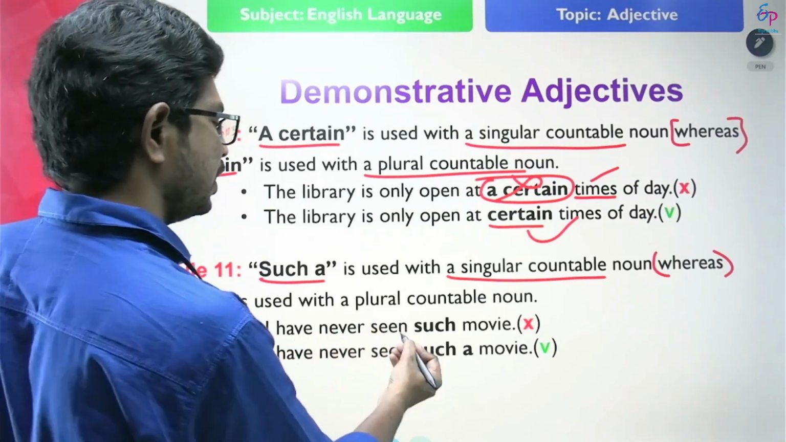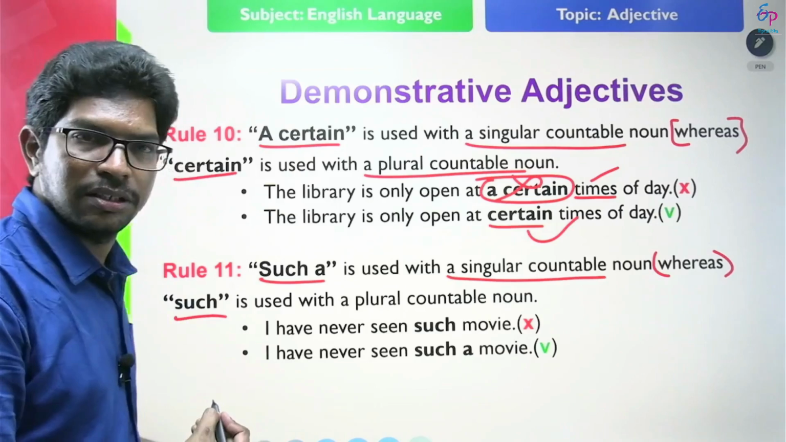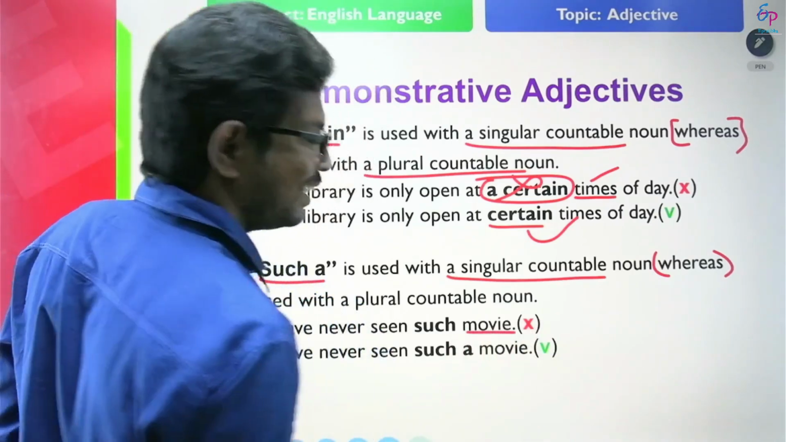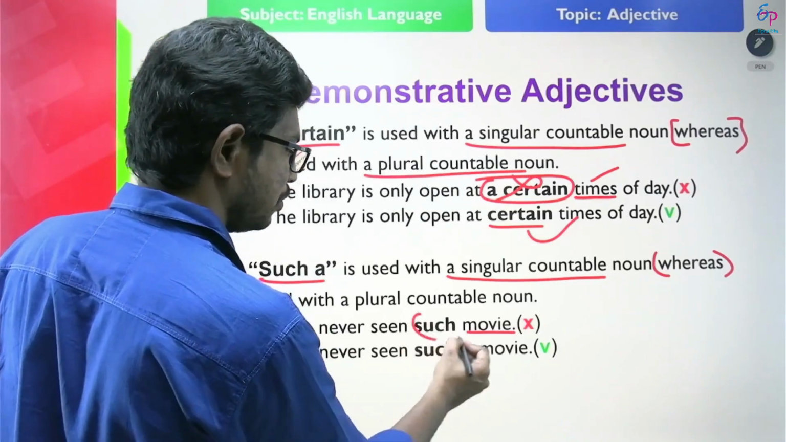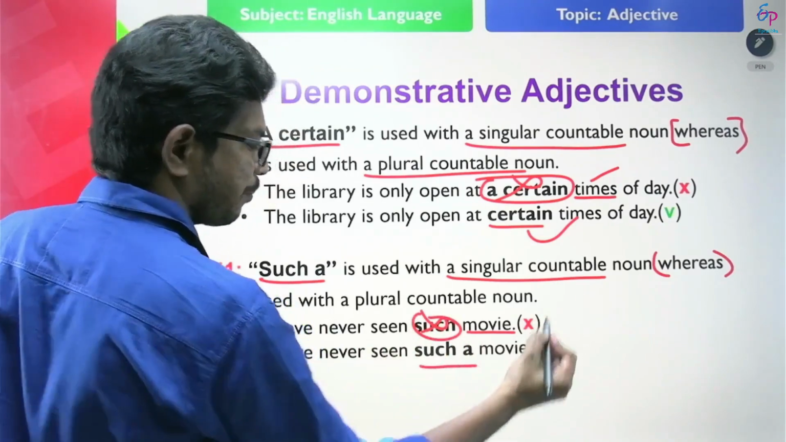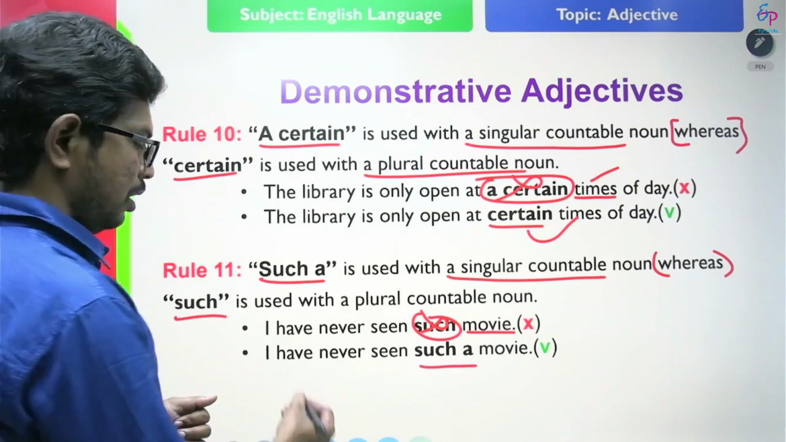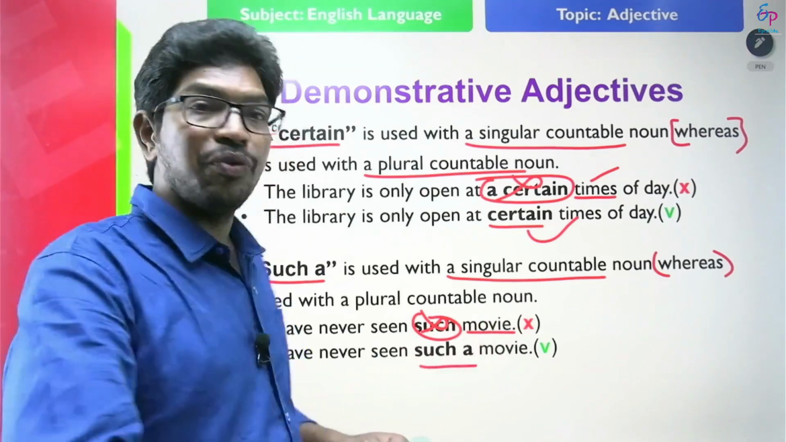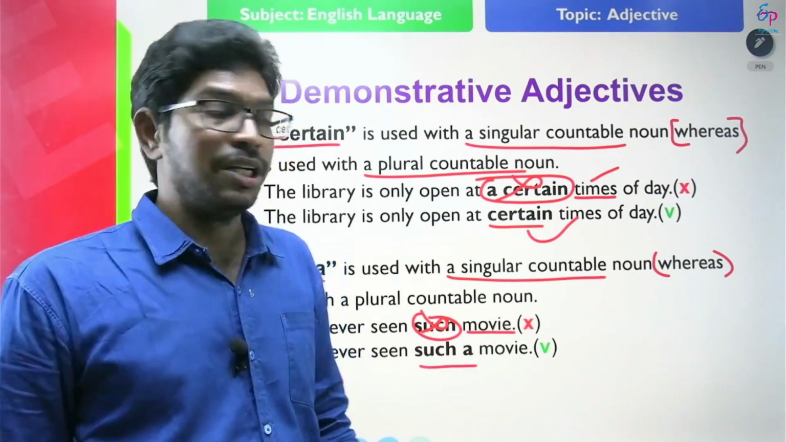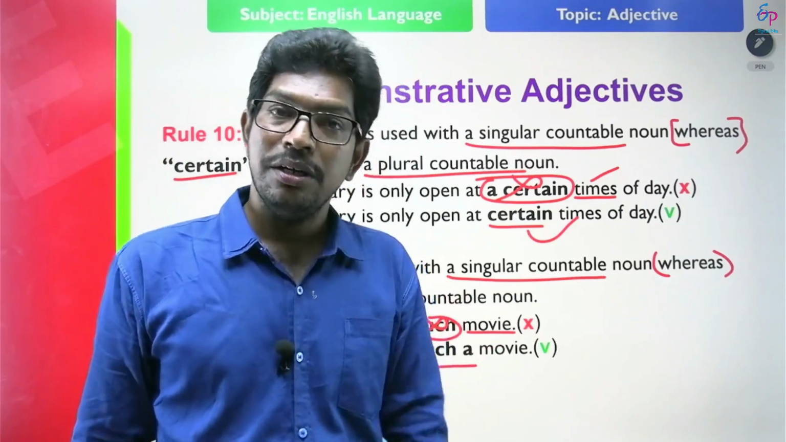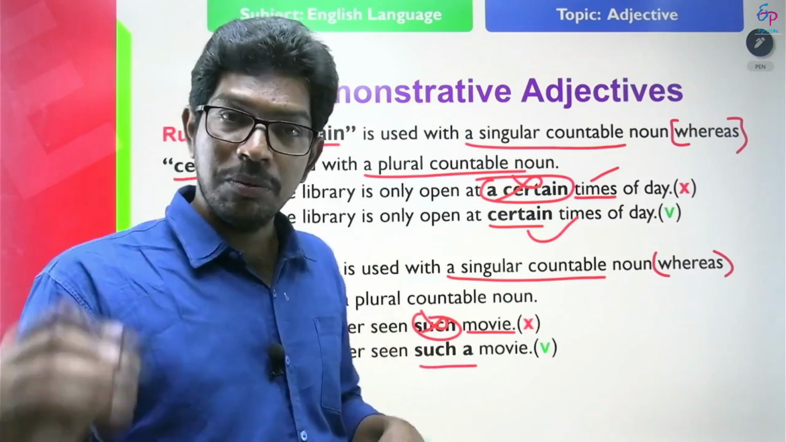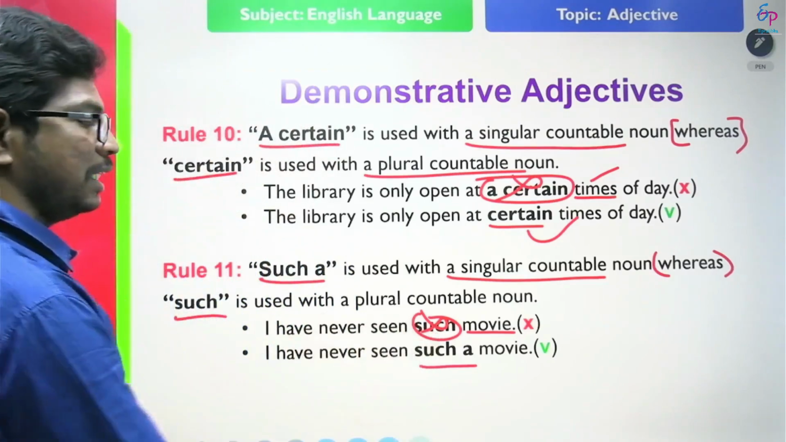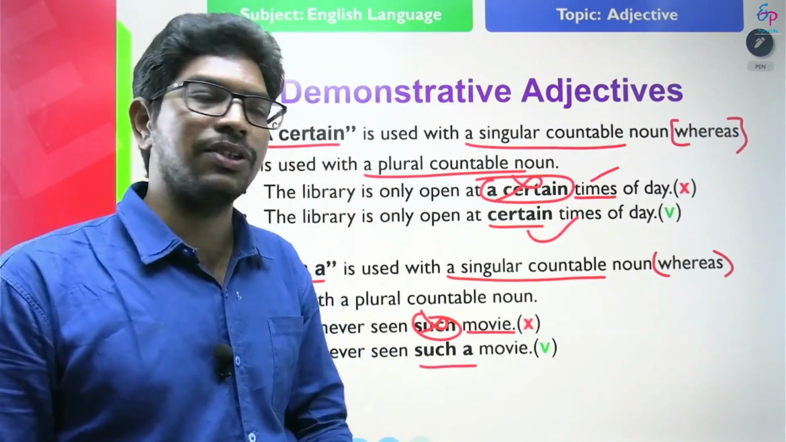I have never seen such movie. Here what is movie? It is a singular countable noun. So before a singular countable noun such is not used. We use such a. What is the correct one? I have never seen such a movie, such a car, such a chair. So after such a we use singular countable nouns, not plural countable nouns. If you want to use a plural countable noun, you can say I have never seen such movies.